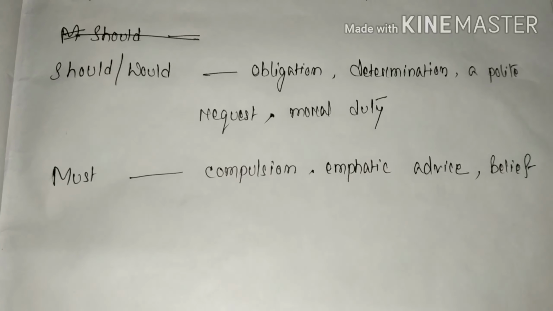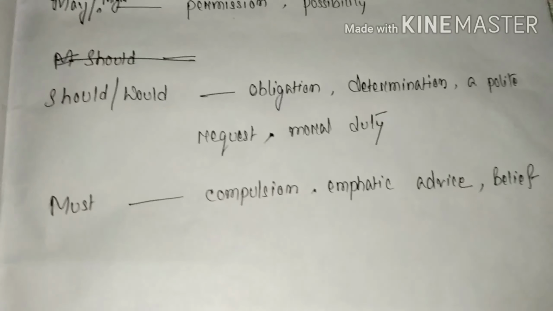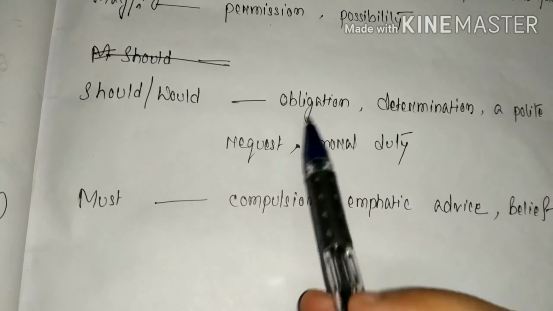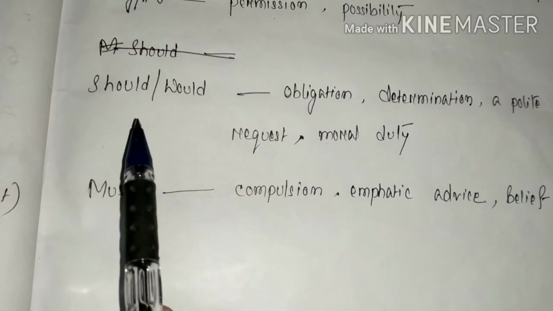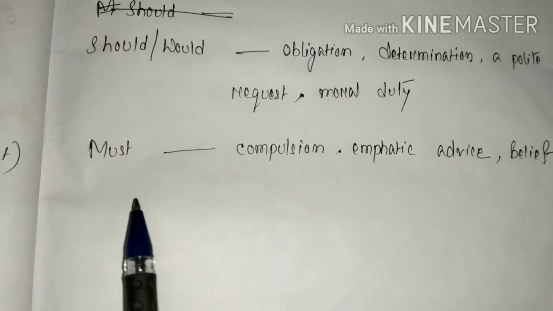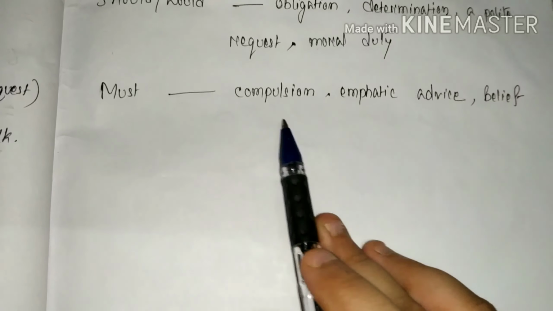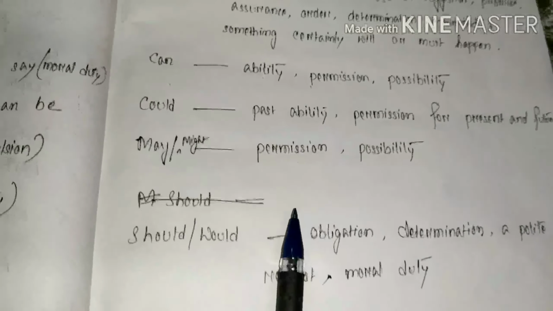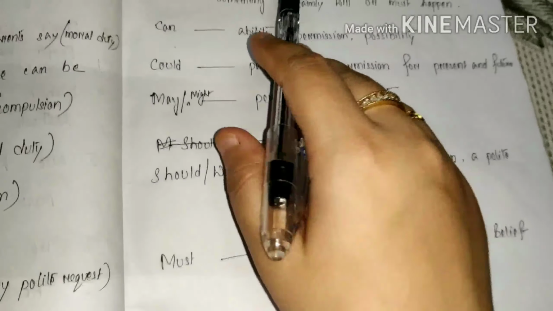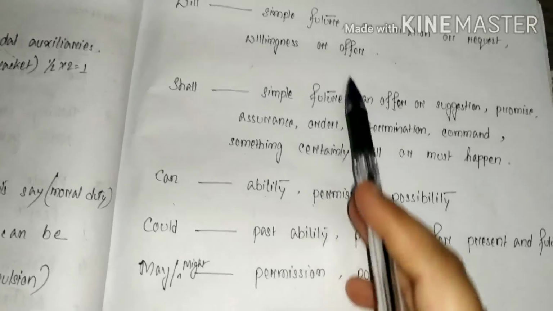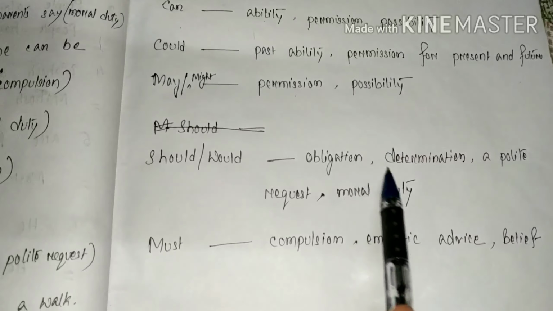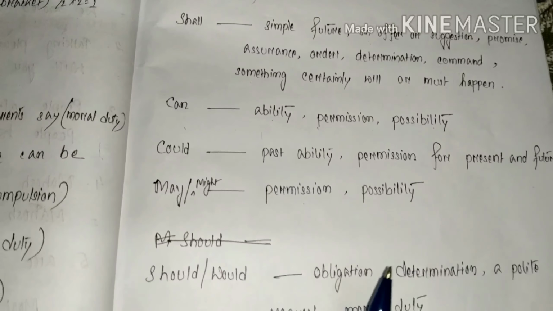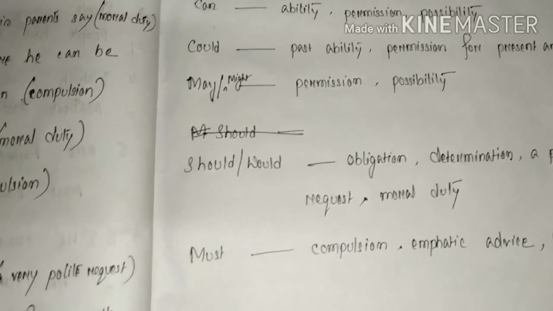How? Suppose the question is, we dash love our country, and within the brackets it is moral duty. That means what? It should be, we should love our country. Next, must means compulsion, emphatic advice, belief. So these are some of the modals I have written here, and the expressions and the sense of these modals are written. From this sense we can identify what words should be written in the sentences. Let us come to the sentences then.